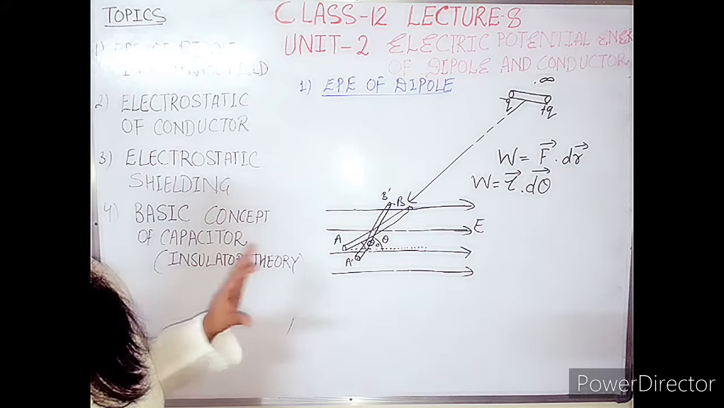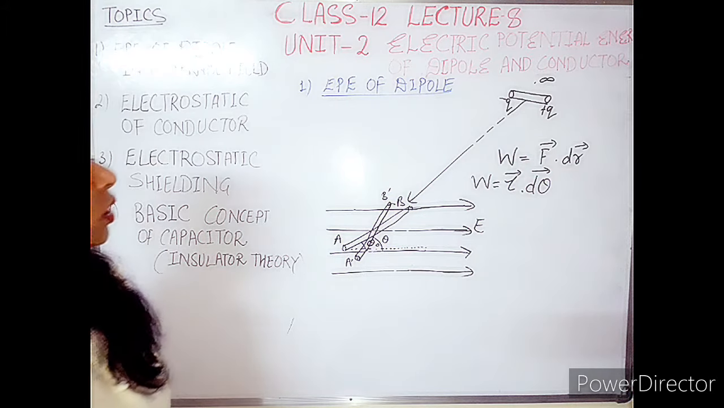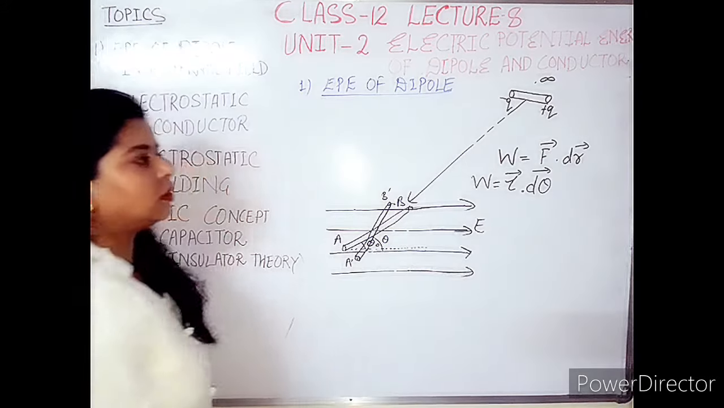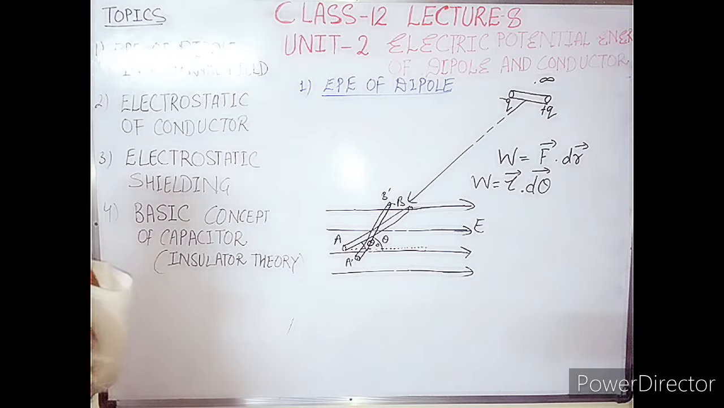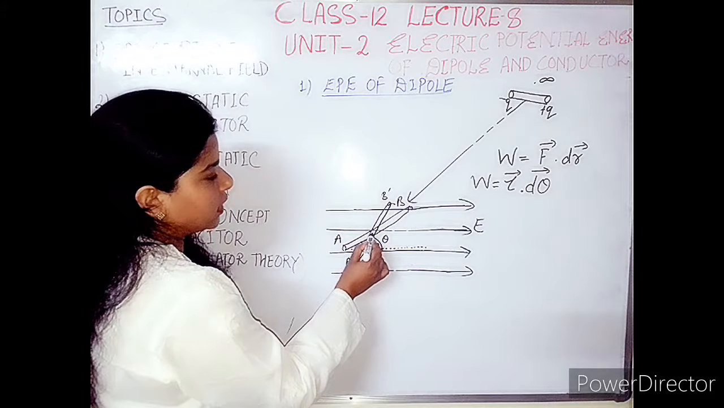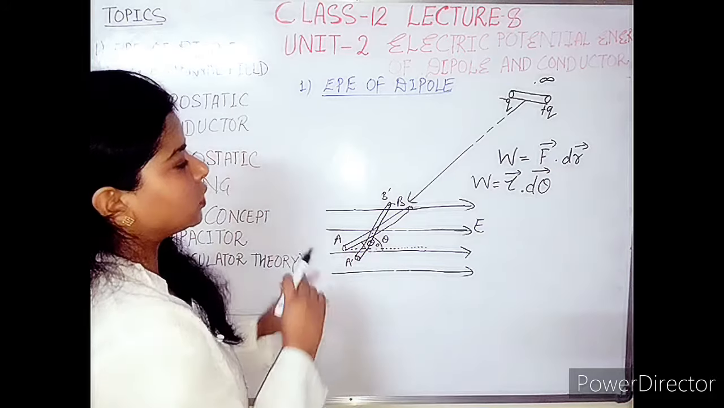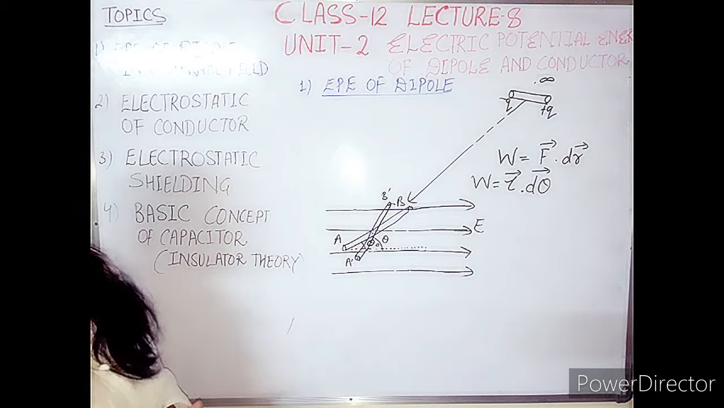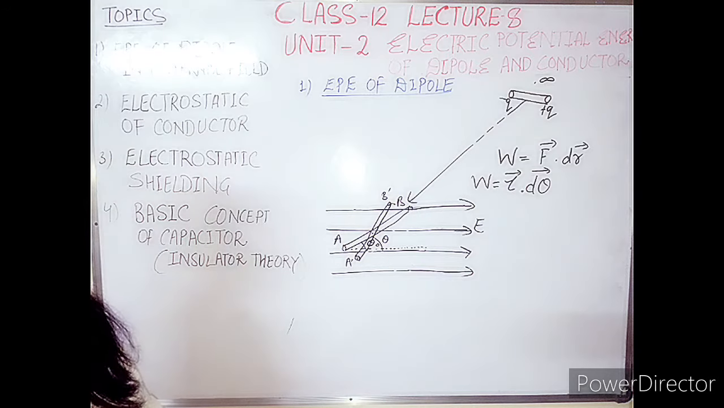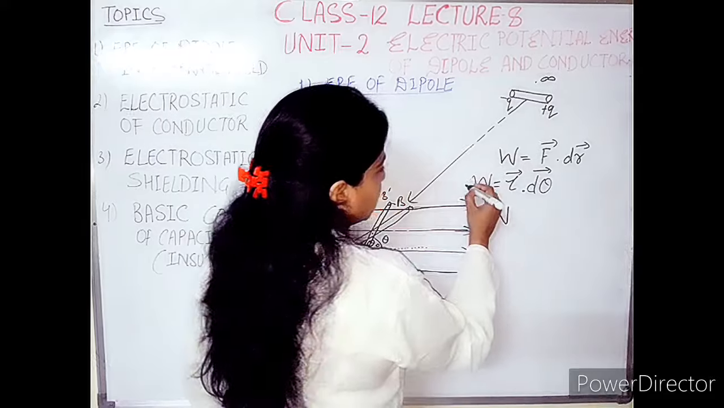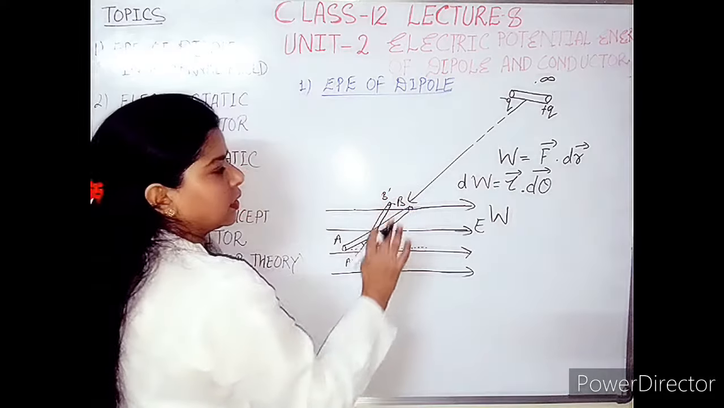So we will consider the case of rotational motion. Now W is equal to tau dot d theta, where the dot is the angle between the two. Remember this point: the torque is acting along with the rotatory motion, and it is across the axis of rotation. So this is the small amount of work, and we can take it as dW.